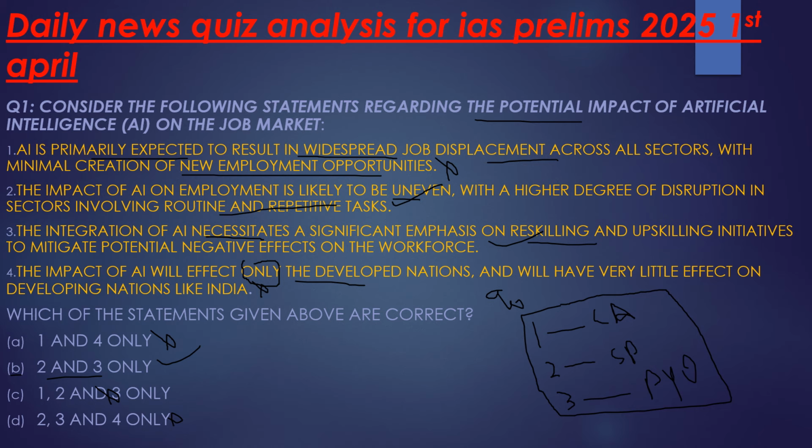If we see from 2017 to 18, the number of working age population, it analyzes the data given by the government agencies. It says that from 2017 to 18, approximately 9 crore people were added to the working age population. What is the working age in India? It is from 15 to 59. So under this population, how many people were added?